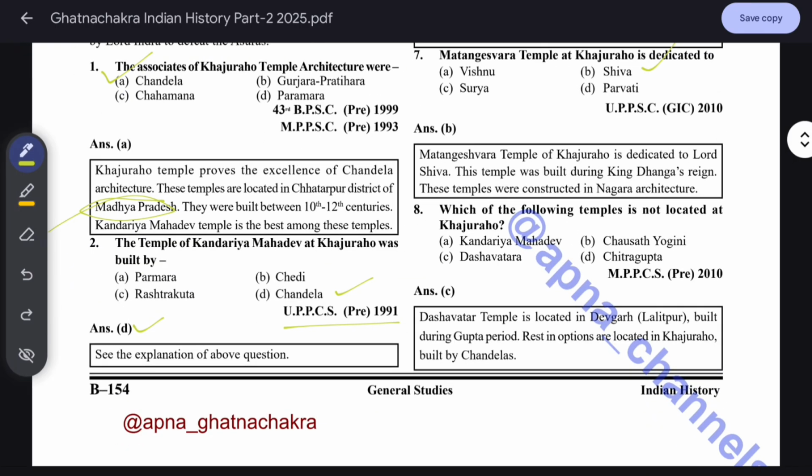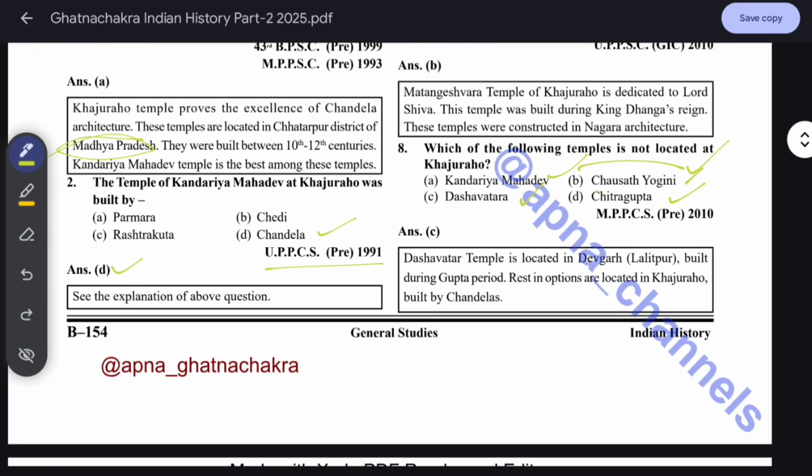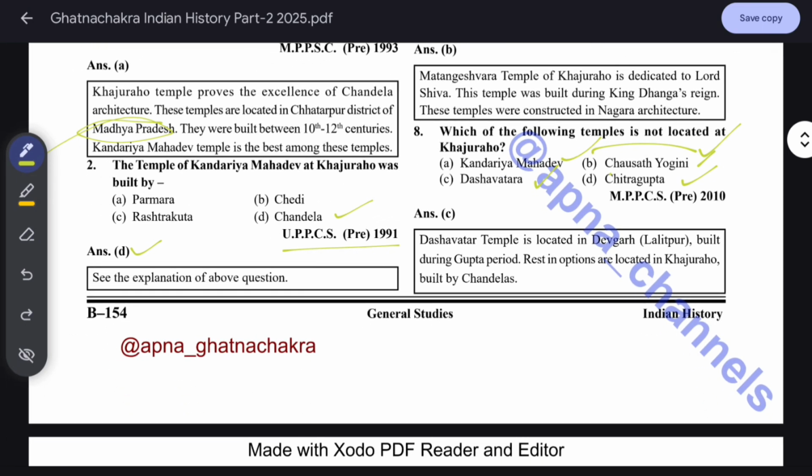Okay. Which of the following temples is not located at Khajuraho? Kandariya at Khajuraho, Chausa Yogini at Khajuraho. UPSC asked this. Chausa Yogini and Chitragupt are at Khajuraho, but Dasavatar is in Lalitpur, UP. Okay. Dasavatar temple is located in Devgarh, Lalitpur, Uttar Pradesh. Okay. Built during the Gupta period. In Lalitpur, less density in UP.